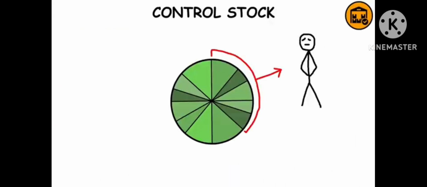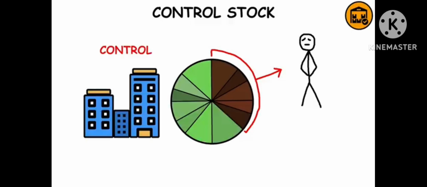Control stock refers to shares owned by major shareholders of a company. These shareholders will have either a majority of the shares outstanding or a portion of the shares that is significant enough to allow them to exert a controlling influence on the decisions made by the company.